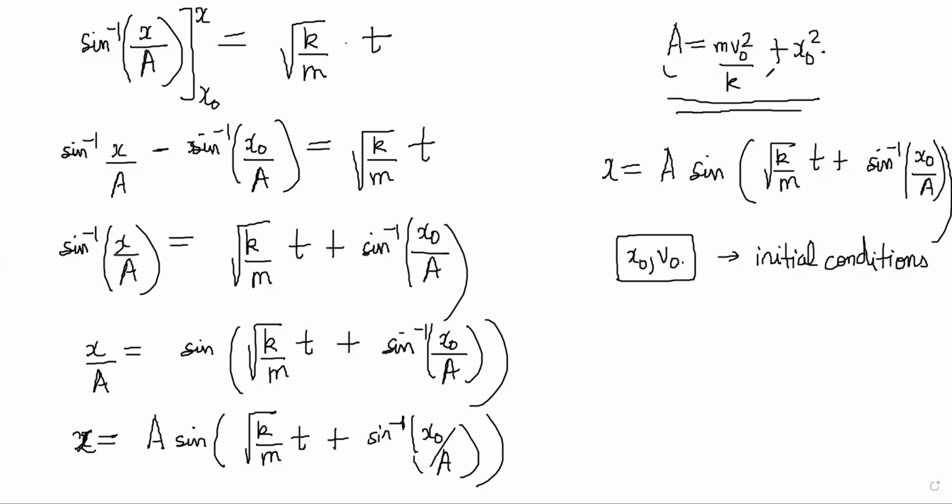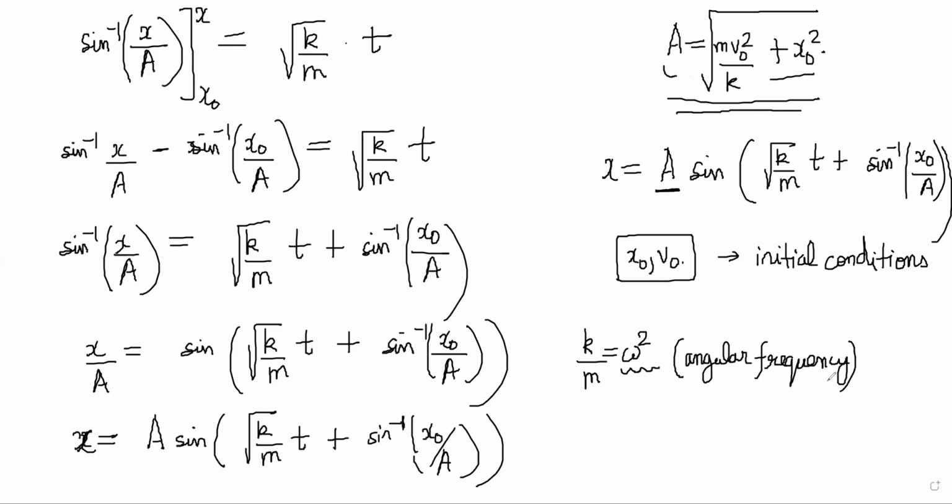Remember that here a is this, so actually there is a v naught here inside. A is actually root of this, no? A square was this, right? And now sometimes what people do is write k by m as omega square. K by m is written as omega square. This is called angular frequency. So omega becomes root k by m. They are just calling it angular frequency. This is just a constant. They have called it like this because it keeps coming up everywhere.